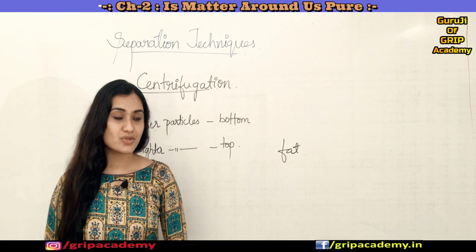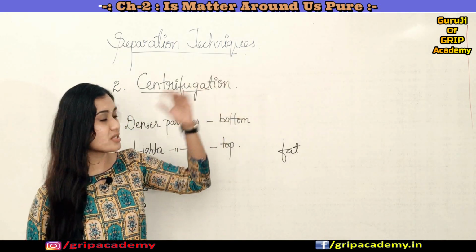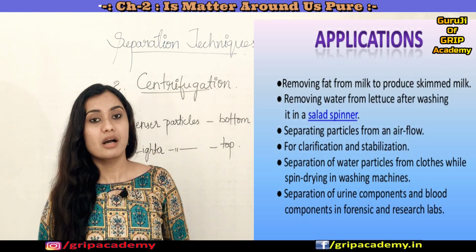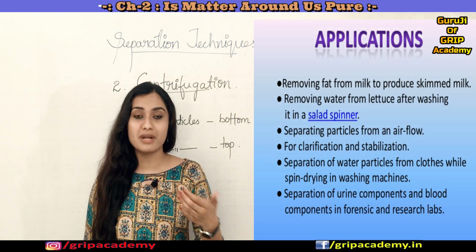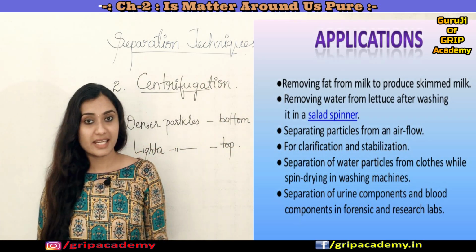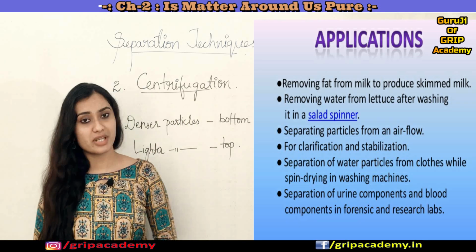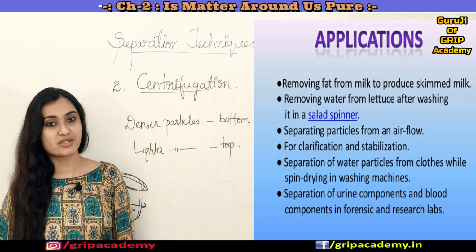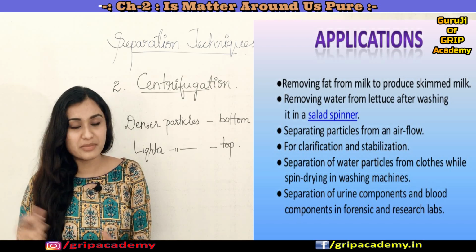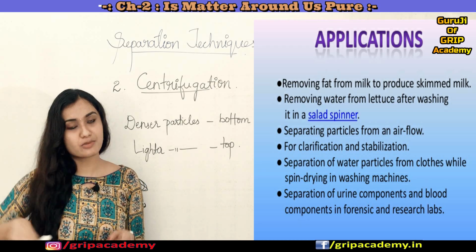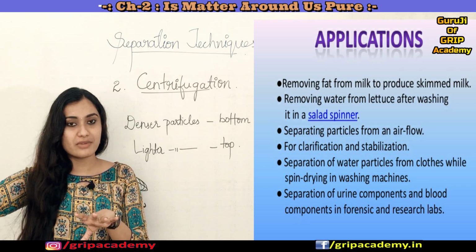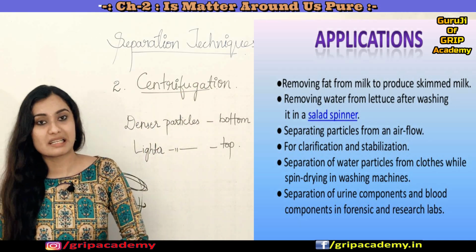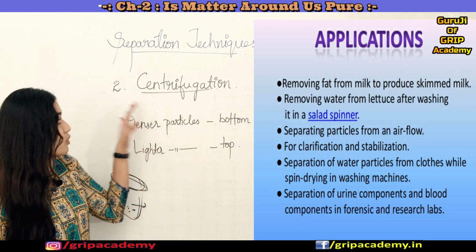Coming to the applications, the centrifugation technique is used in many places, like in hospitals or laboratories. It is used for blood tests and urine tests, and in dairies and at homes it is used to separate butter from cream. It is also used in washing machines to squeeze out water from wet clothes. When the washing machine spins very rapidly, the water is removed from the wet clothes. So this is how the centrifugation technique is being used. Fine, hope you understood this.